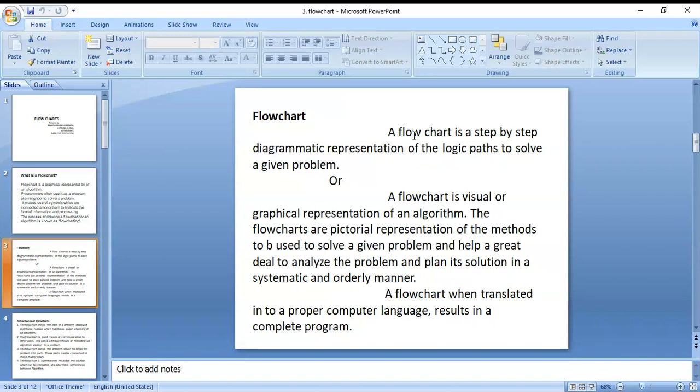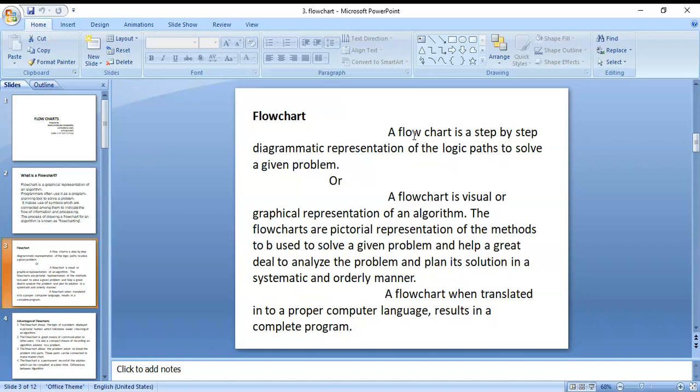What is the meaning of flowchart? Definition of flowchart: a flowchart is a step-by-step diagrammatic representation. What is an algorithm? That is a step-by-step process to solve a particular problem. In an algorithm a finite number of steps are there. In a flowchart also a finite number of steps are there.